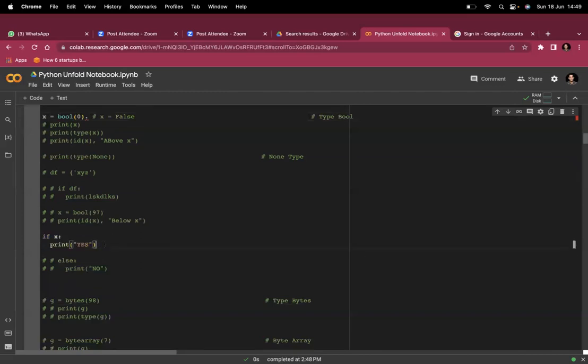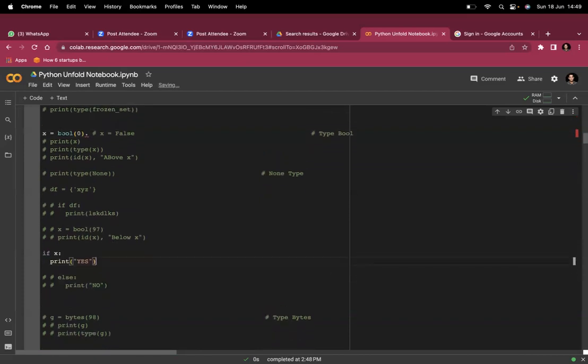What should be the output of this program? Can anyone tell me? If x equal to bool(0), which means false, which we have already seen, and I am saying if x, print yes. That is, if x exists, then print yes, where x is a variable holding false.